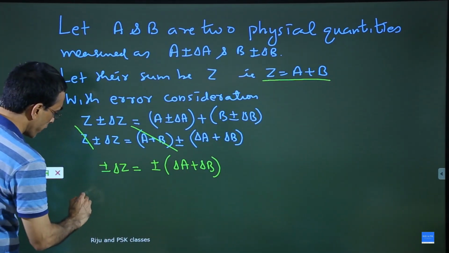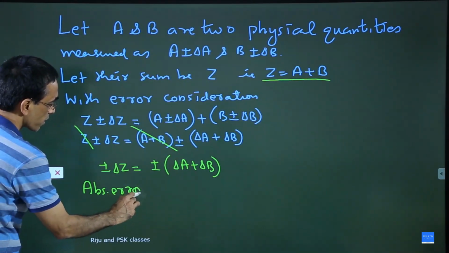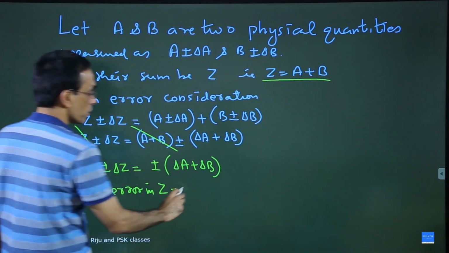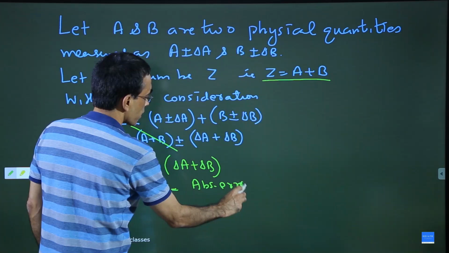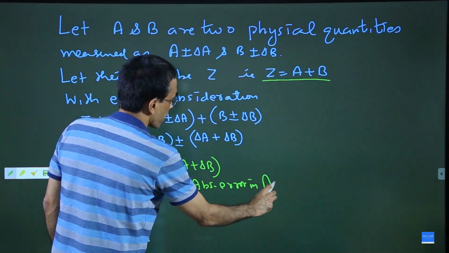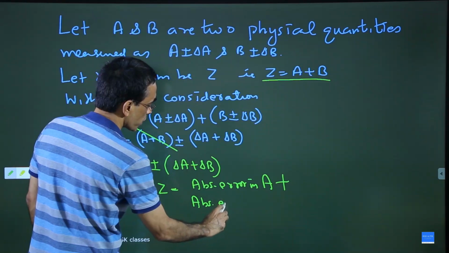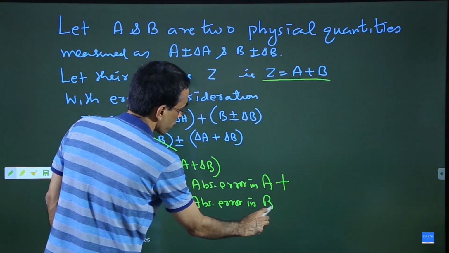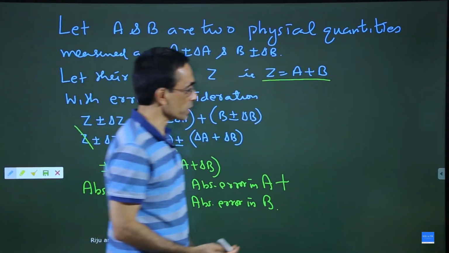Absolute error, that you can write like this, absolute error in Z is equal to absolute error in A plus absolute error in B. That's it.